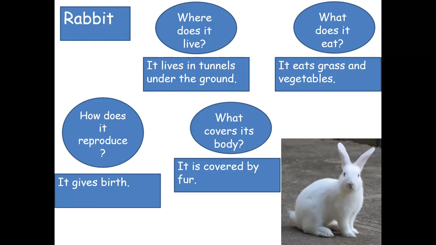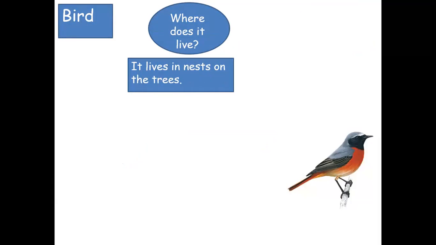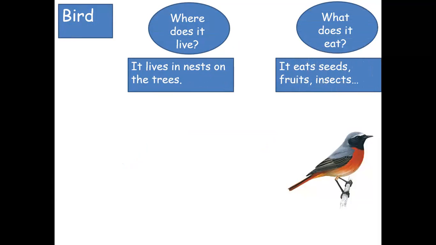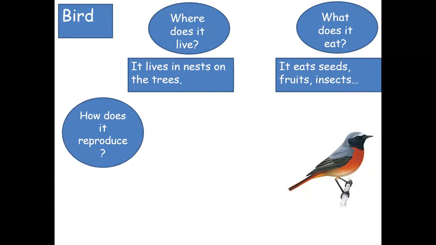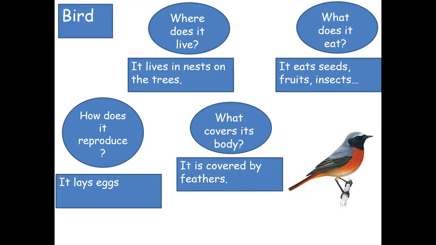The second animal we want to talk about is the bird. Where does it live? The bird lives in nests on the trees. What does it eat? It eats seeds, fruits, and insects. How does it reproduce? It lays eggs. What covers its body? It is covered by feathers.